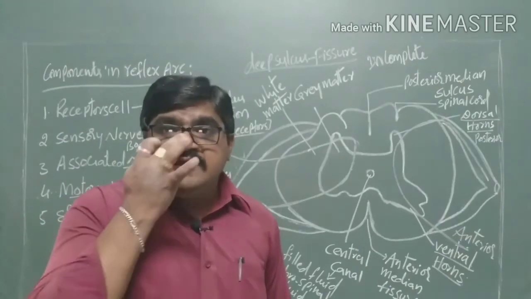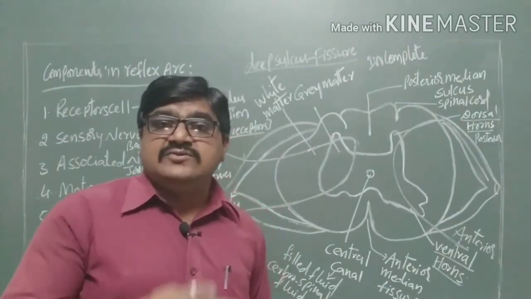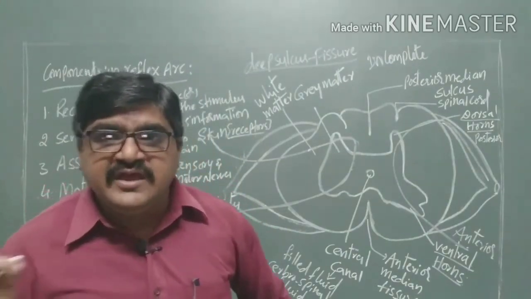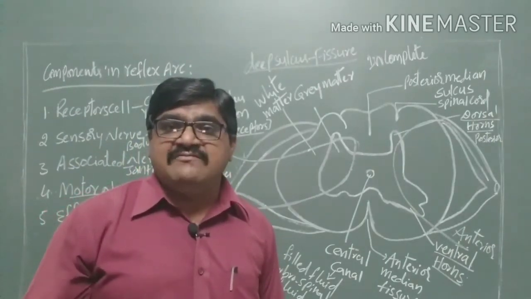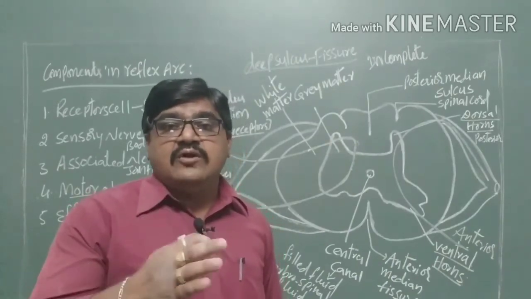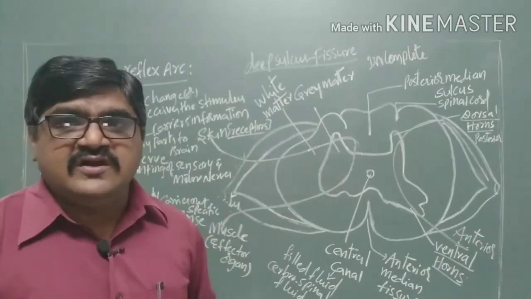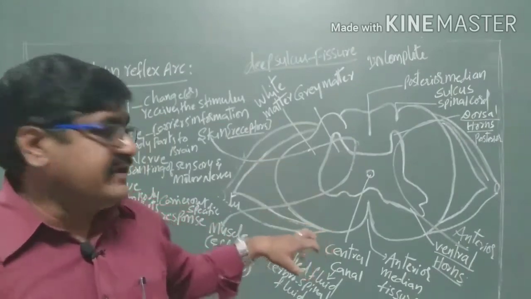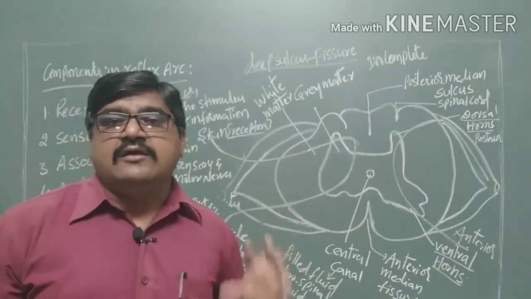Already I said all reflex reactions take place in the spinal cord, and also the to-and-fro information from the brain to the body parts, and from the body parts to the brain, passes through the spinal cord only. This information is carried by the sensory, associated and motor nerves. So this is a very important question: What is a reflex reaction? Explain with the help of a diagrammatic representation. Explain by showing the reflex arc.